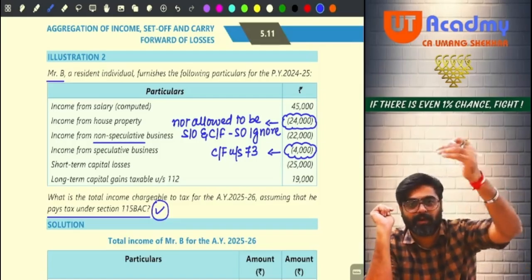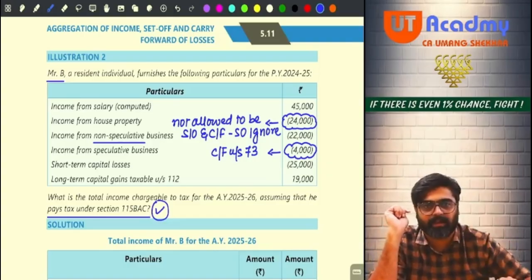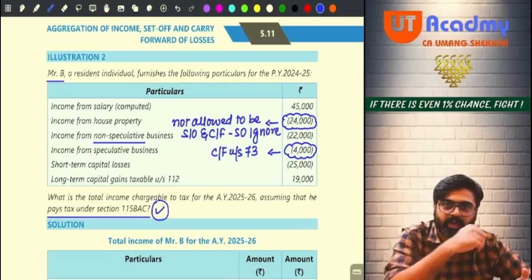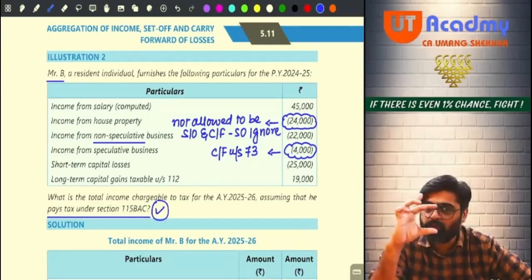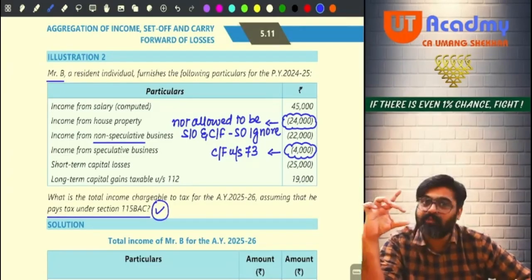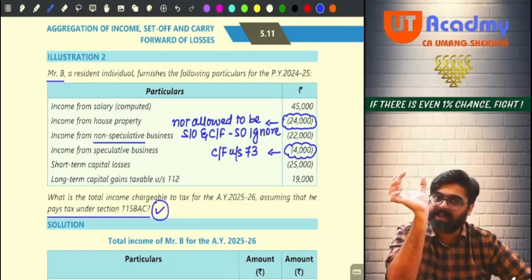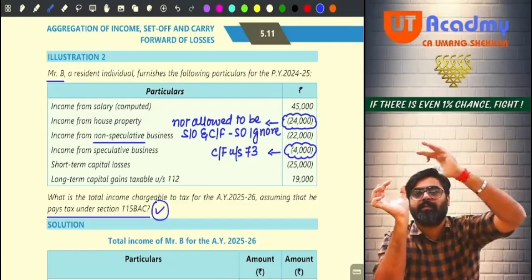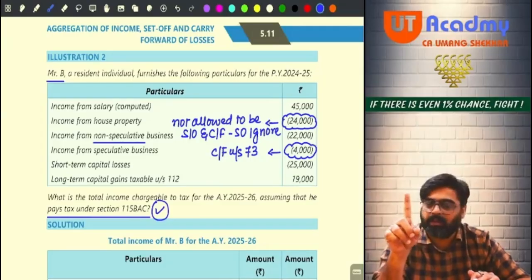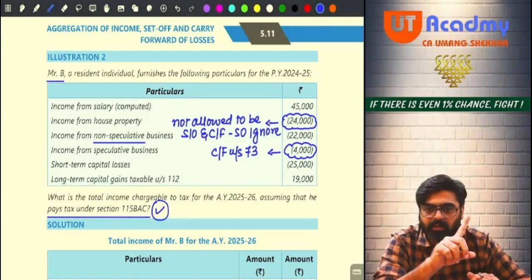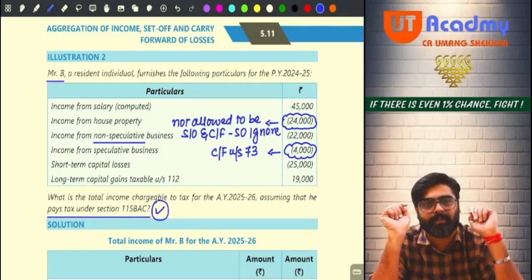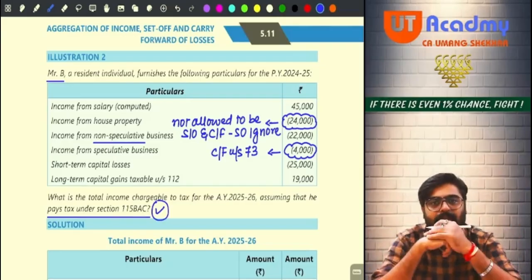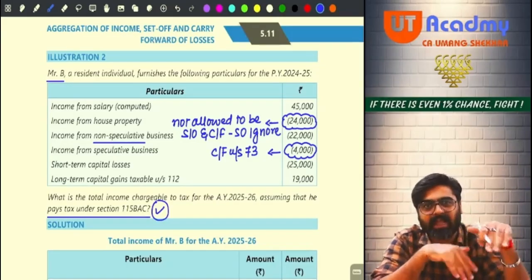If you set off your normal business loss against capital gains, will there be any capital gains remaining to set off your short term loss? No. Then you will have to carry forward that. First we finish the head. Then from that head, whatever income remains, other head loss can be set off. Now you have a PGBP head loss amounting to 22,000 from a normal business. That can be set off against long term capital gain, against capital gain head. But first finish the capital gain head, no?